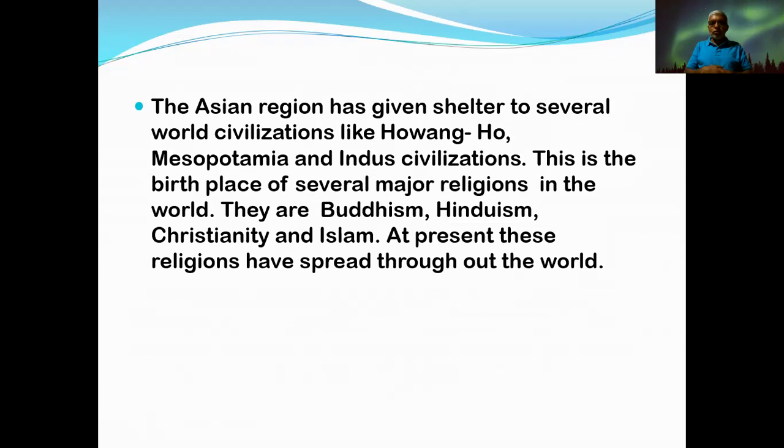Among them, Huanghe in China, Mesopotamia, and the Hindu civilizations are the major civilizations that flourished and developed in the Asian region. Apart from that, due to the development of these civilizations, great knowledge, technology, findings, and religious concepts were also added to human society. Therefore, keep that in mind too.